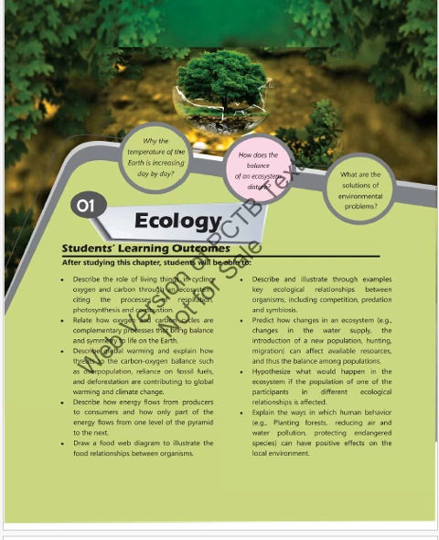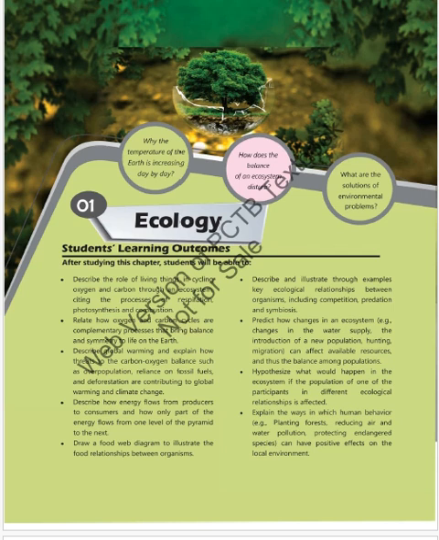Describe how energy flows from producers to consumers and how only part of the energy flows from one level of the pyramid to the next. Draw a food web diagram to illustrate the food relationship between organisms. Describe and illustrate through examples key ecological relationships between organisms, including competition, predation, and symbiosis. Predict how changes in an ecosystem, that is, changes in the water supply, the introduction of a new population, hunting, migration can affect available resources and thus the balance among populations.